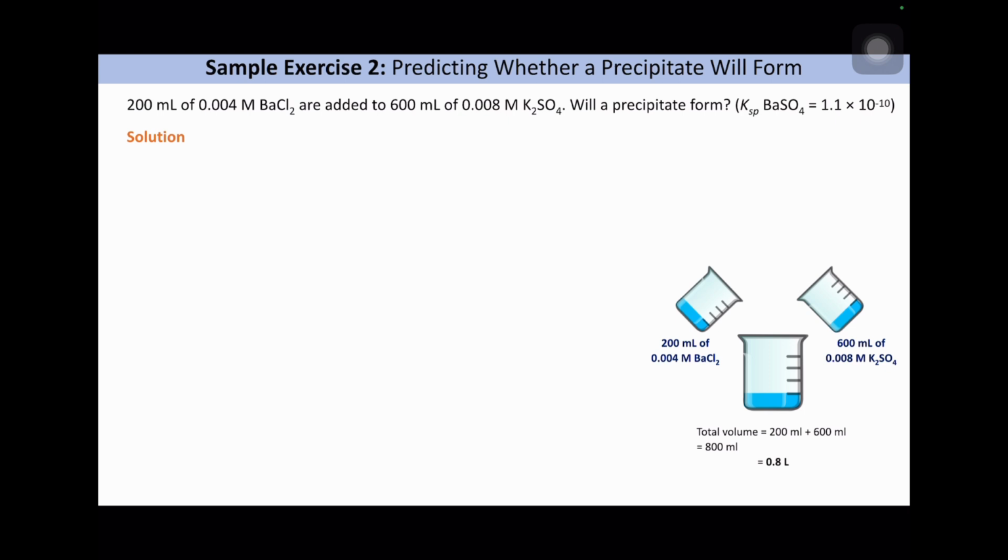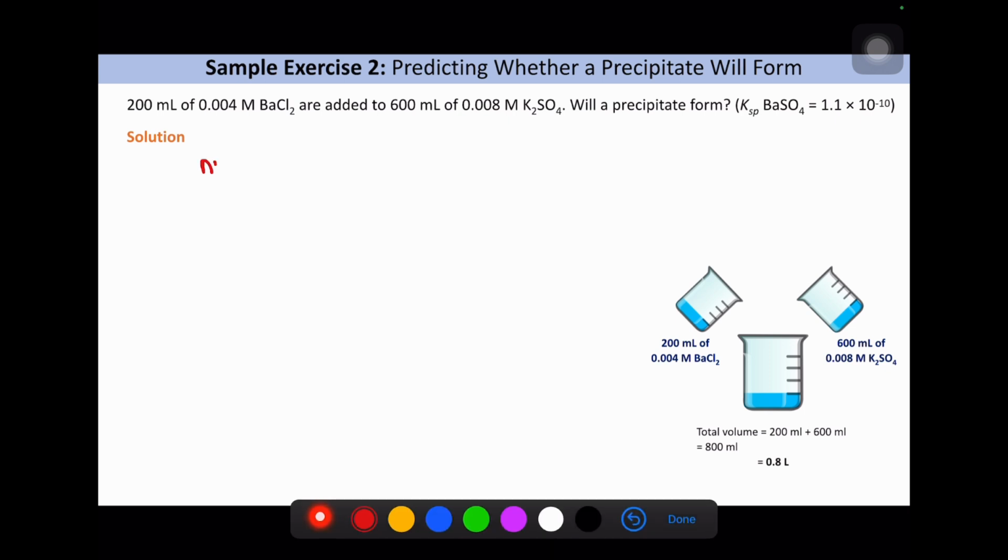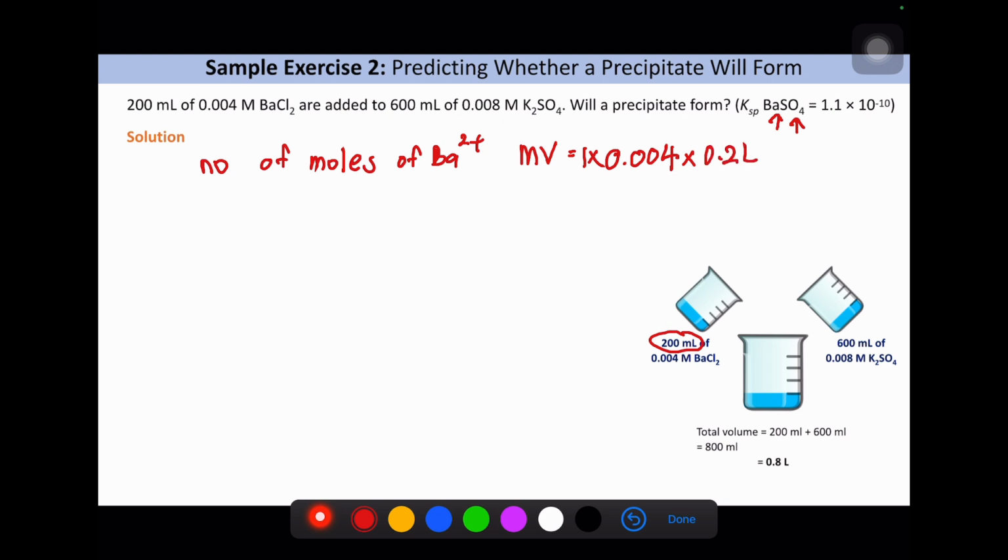First of all, we need to calculate the number of moles of Ba2+. For Ba2+, the molarity is 0.04. In BaSO4, there is a ratio of 1 to 1, so that's why we multiply 1 times the molarity, and then multiply by the volume. The volume is 200 ml, so we need to convert to liters because the molarity that we use is moles per liter.